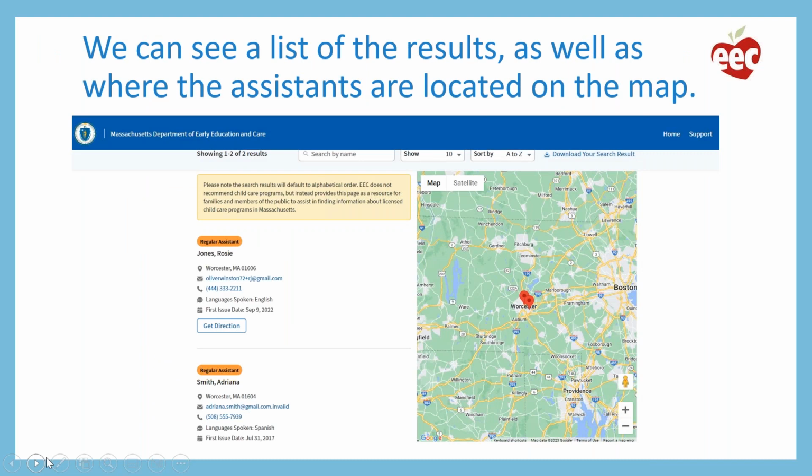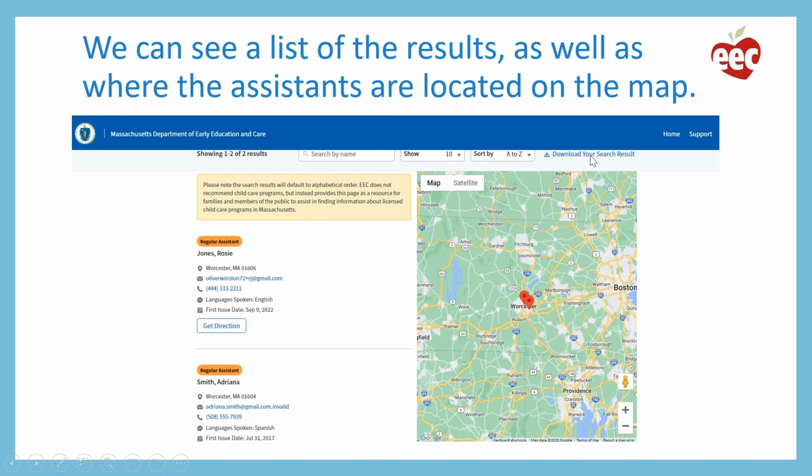Once you submit your search, you're going to see a list of the results as well as where the assistants are located on a map. In our case, we searched for regular assistants in Worcester, and you can see that is what the search returned. What you see about each assistant is first the type of assistant that they're certified as, their name, their city, their email address, their phone number, the languages that they speak, and their first issue date, when they first became certified as an assistant.